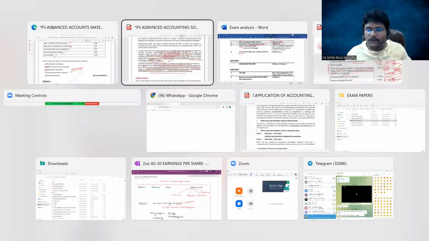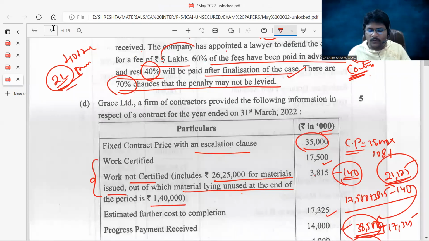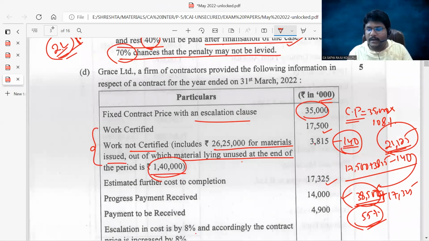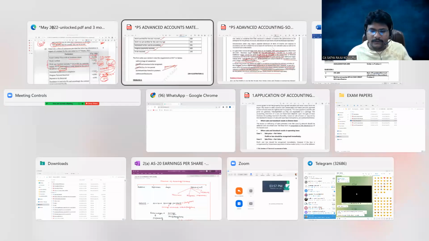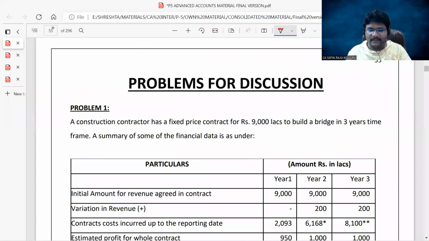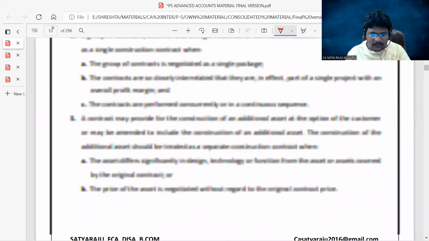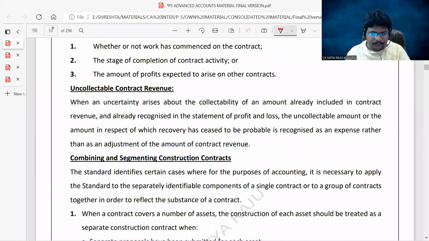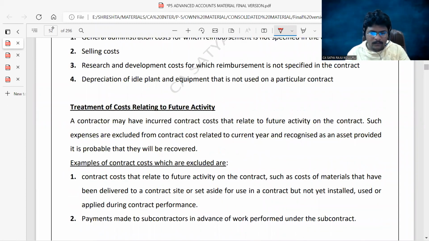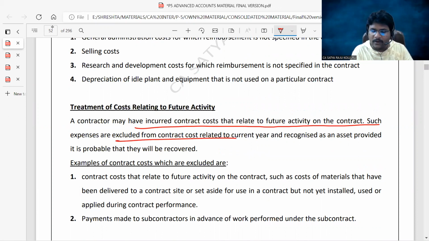The only one difference between the examination problem and the classroom problem is this: closing stock of the material, you should not consider under contract cost. That point I also emphasized a number of times while discussing the concept as well as problems. If you check here, a contractor may have incurred contract costs that relate to future activity on the contract. Such expenses are excluded from the contract cost.